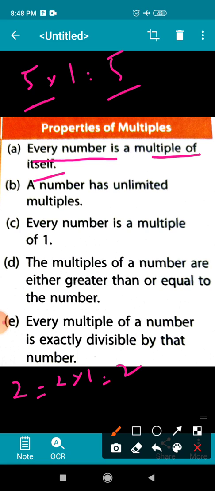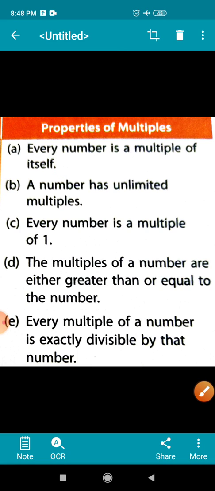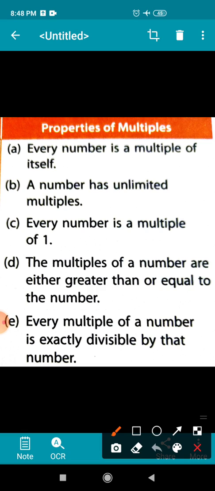Second property, a number has unlimited multiples. Children, if you multiply the number by counting numbers, you will get many multiples, which means you cannot count them. It is countless, unlimited.